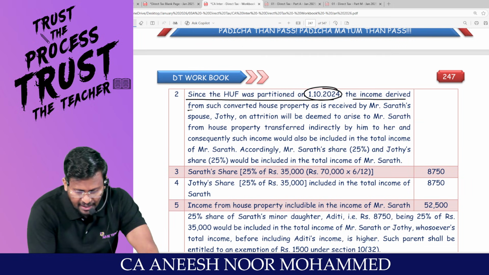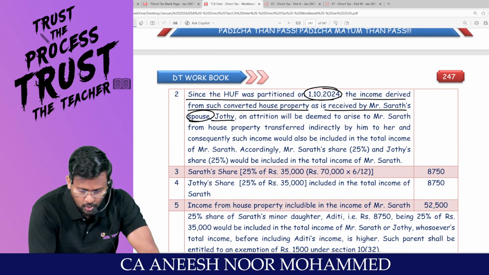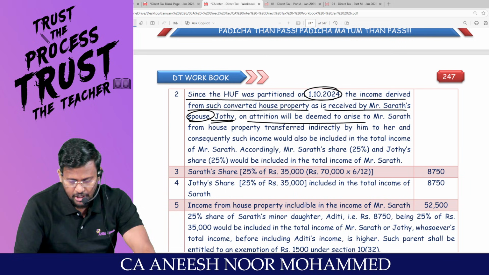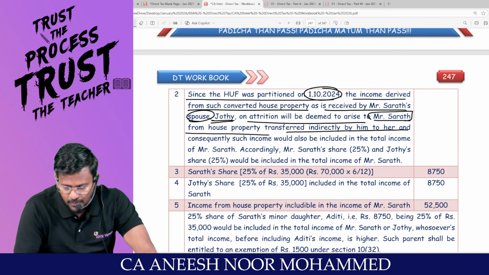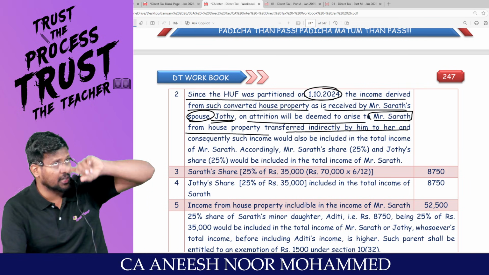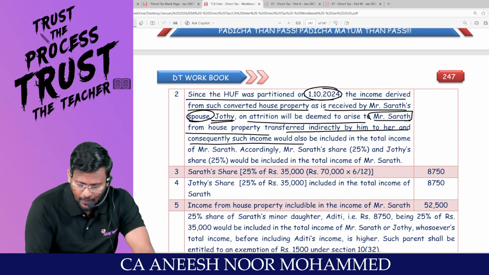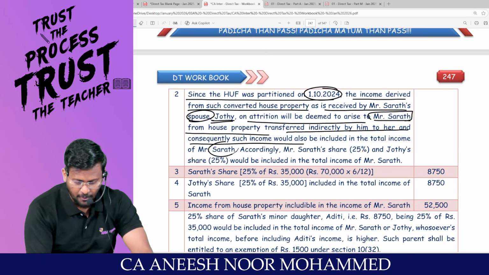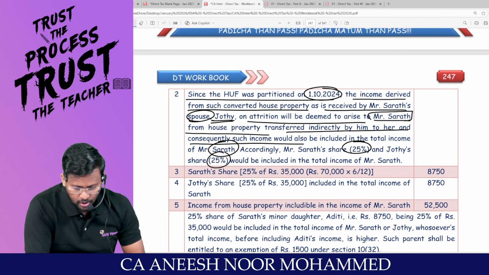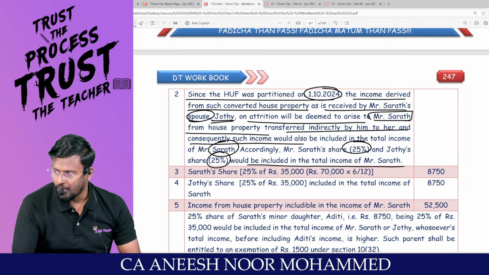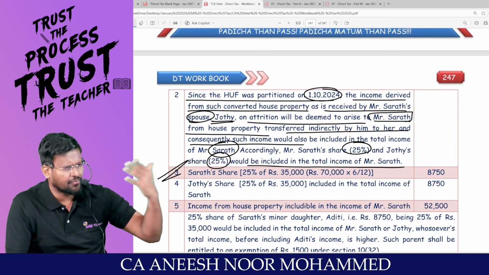Income derived from such converted property as is received by Mr. Sarath's spouse, Jyoti, on partition will be deemed to arise to Mr. Sarath from house property transferred indirectly by him to her, because he transferred to the HUF and the HUF transferred to the spouse. Correct? Consequently, such income would also be included in the total income of Mr. Sarath Kumar. Accordingly, Sarath Kumar's share is how much percent? 25%. And Jyoti's share would be included in the total income of Mr. Sarath Kumar.